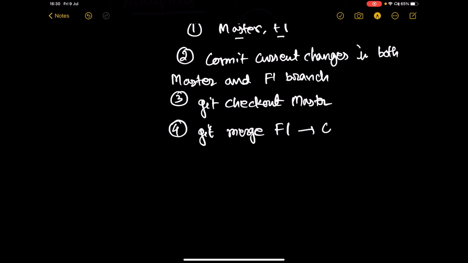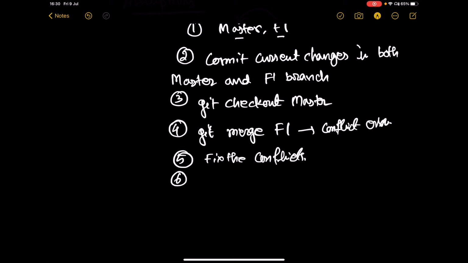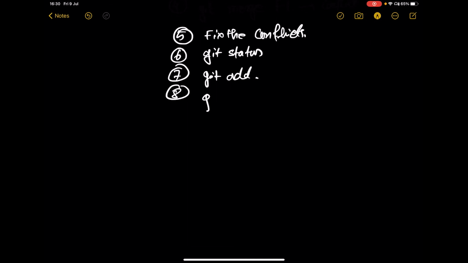So now it will throw the conflict error, right? Then in the fix step, fix the conflicts. Then I need to do git status, then git add dot, and you need to commit.